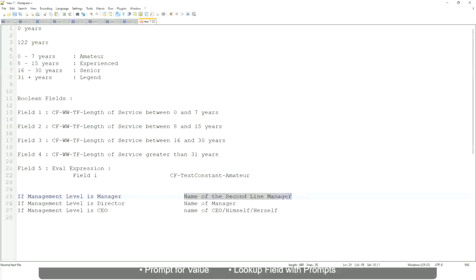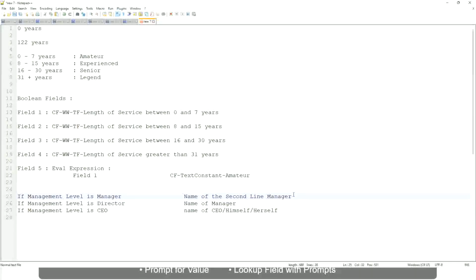Here you have to do some more calculation, because you have to find out who is the second line manager, which is manager's manager, and so on. So this is not a hard-coded text that you can put in. It will be dynamic depending on the worker. So you have to return something that is dynamic.